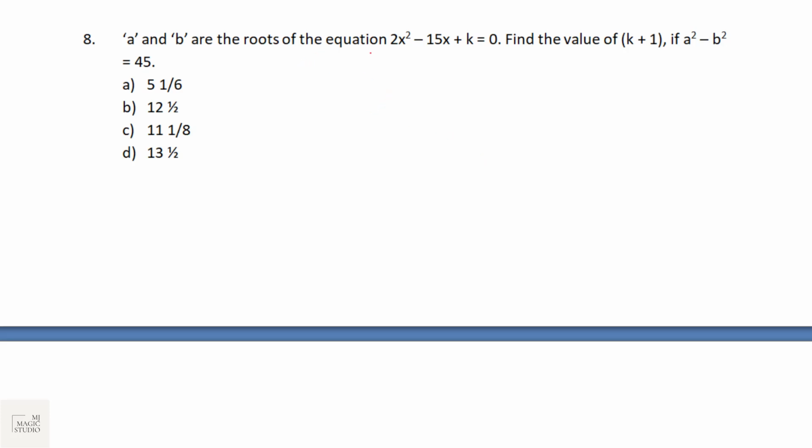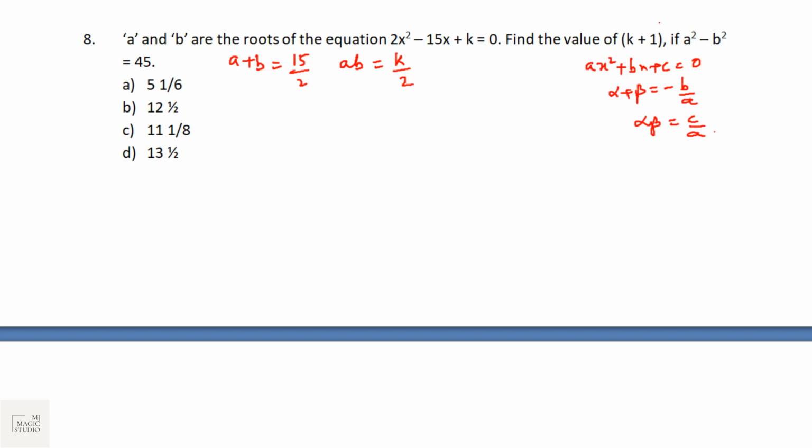A and B are the roots of an equation. We know that for a quadratic equation, ax square plus bx plus c equals 0, sum of roots is equal to minus b by a and product of roots is equal to c by a. So here roots are a and b, that means sum of roots a plus b is equal to minus of minus 15, 15 by 2. And product of roots a into b would be equal to k by 2.